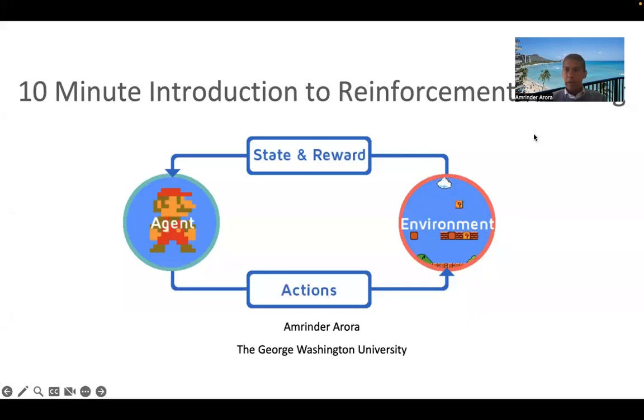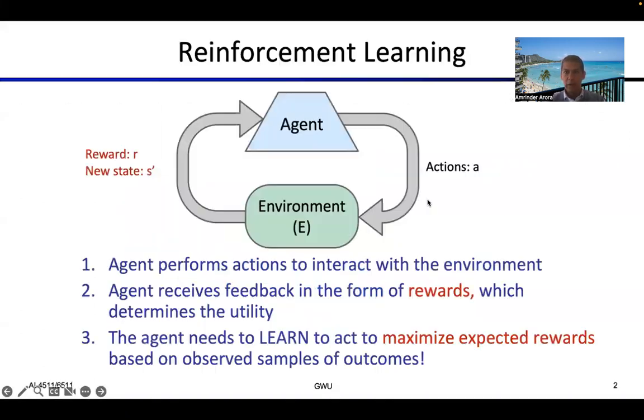Welcome everyone. Let's talk about a 10-minute introduction or recap to reinforcement learning. Okay, let's dive right into it.